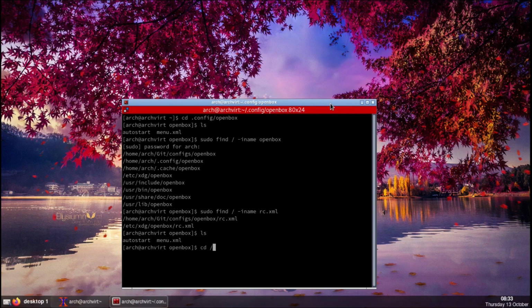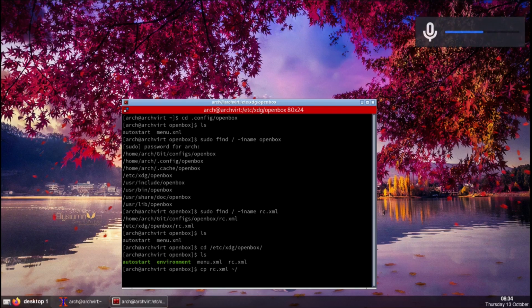Okay, so it's cd /etc/xdg/openbox, and this is the default XML file right here, rc.xml. Now we're going to copy it with the cp command, rc.xml, and then move it to the directory ~, tilde, which means /home/your username, which is in my case arch, /.config/openbox, with the -r flag.